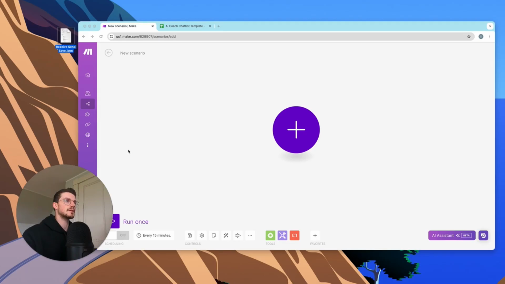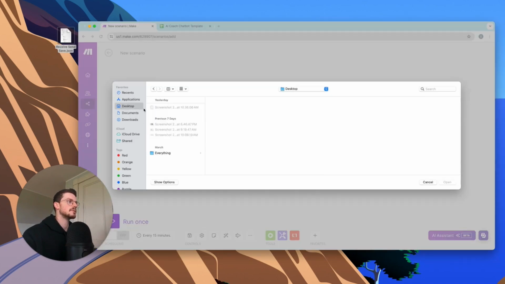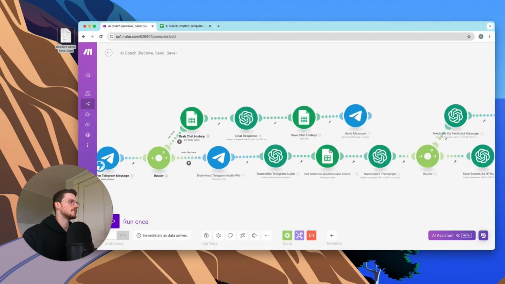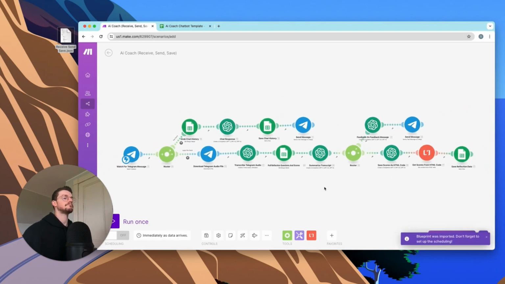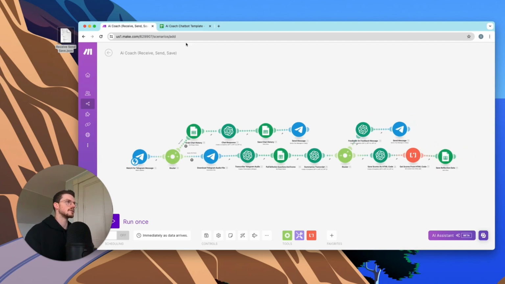First part is we're going to import the blueprint. So desktop, send and receive, save, boom. So this is the template that I'm going to give you guys. I created this over the past couple days.